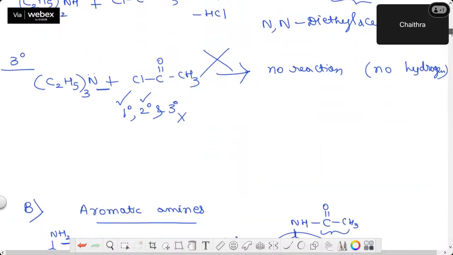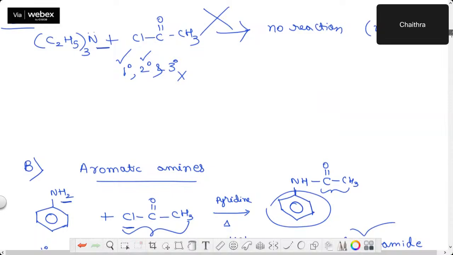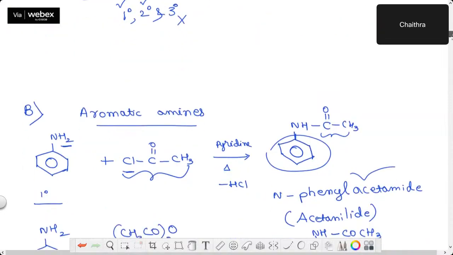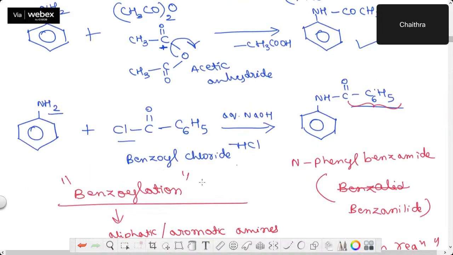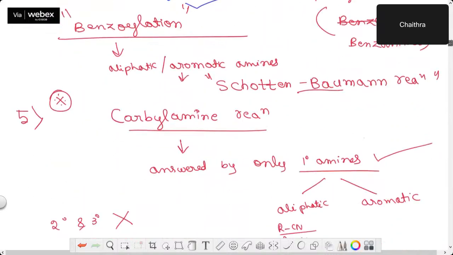Tertiary will not show the reaction because of the absence of hydrogen. Whereas when I took aromatic amines, you got an important compound like acetanilide. If instead of acetyl chloride I take benzoyl chloride, I got benzanilide, which is called the Schotten-Baumann reaction.